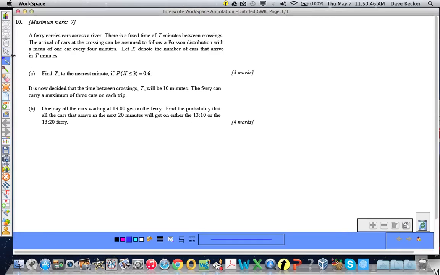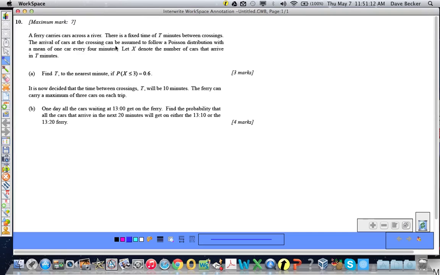All right, so we've got a ferry carrying cars across a river. For these ones, you really have to concentrate and get your mind wrapped around it, or you're going to screw it up, I promise you. A ferry carries cars across a river. There's a fixed amount of time, t minutes, so we know Poisson is coming because it's within an interval: t minutes between crossings.